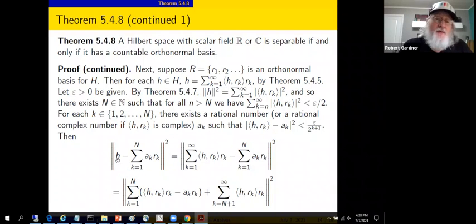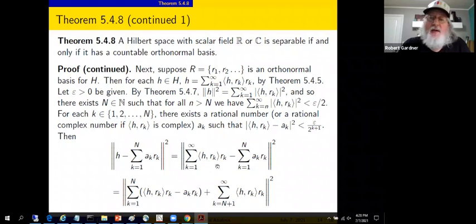The norm squared of h minus the sum from k equals 1 to capital N of a sub k times r sub k equals, well, h can be represented in terms of this series representation using the r sub k. So here's the Schauder basis representation of h.